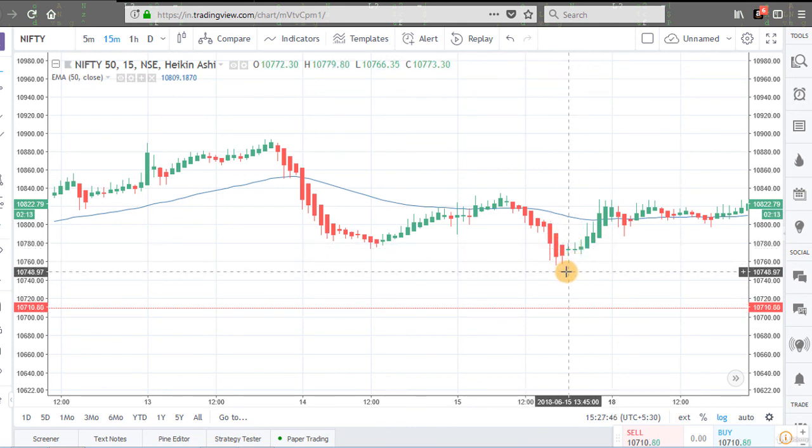In this way, we can add different types of tools and indicators to Heikin-Ashi charts to get confirmation of our entry and exit signals.